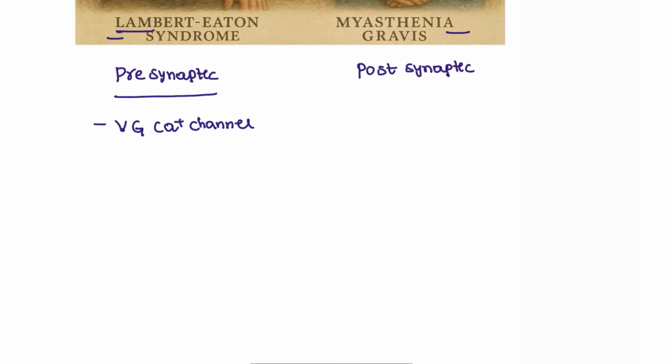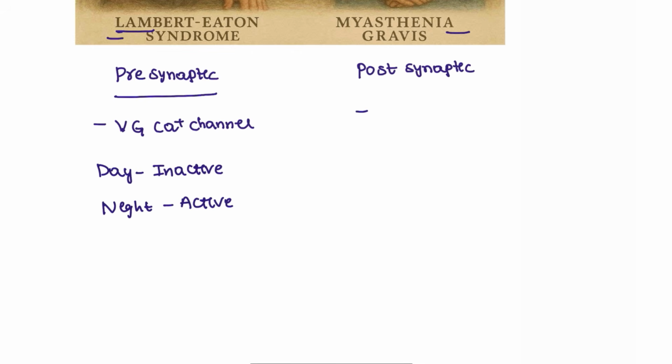What does diurnal variation mean? The patient is inactive in the daytime, unable to do muscle work, and active at night. Why? Because the calcium channels in the morning are more resistant than in the evening. So in the evening, the calcium channels are open.